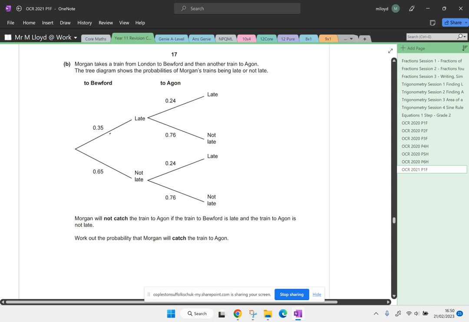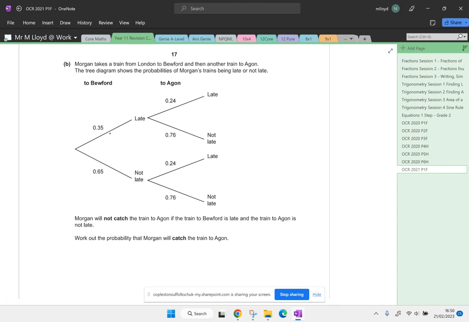Okay, part B, so Beaufort to Agon. To Beaufort, then to Agon. The tree diagram shows the probabilities of Morgan's trains being late or not late. Morgan will not catch the train to Agon if the train to Beaufort is late, and then the train to Agon is not late. Oh, oops, Daisy typed in 6 there. Work out the probability that Morgan will catch the train.